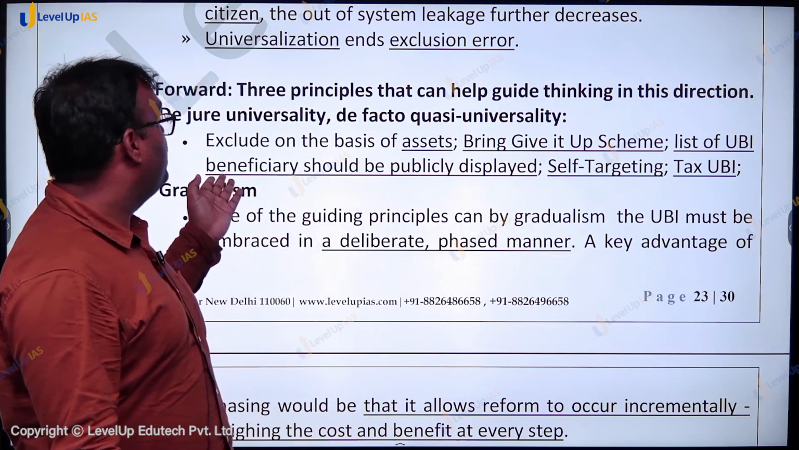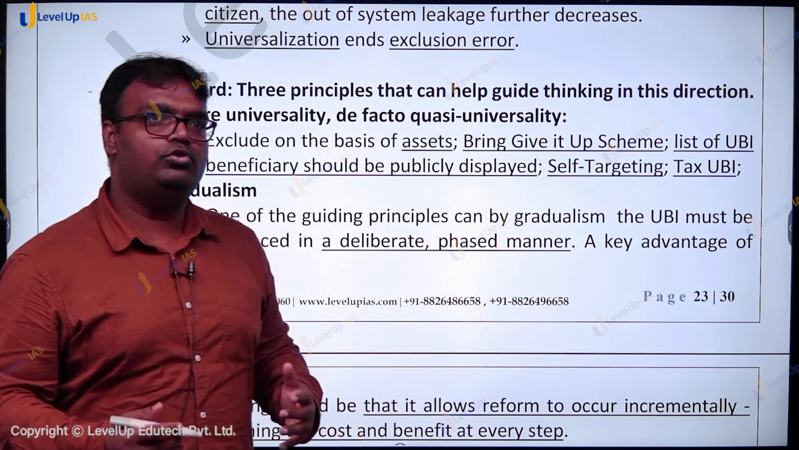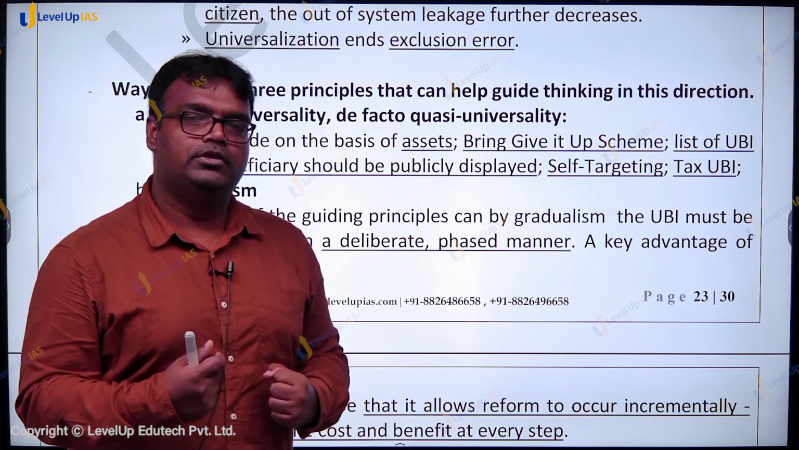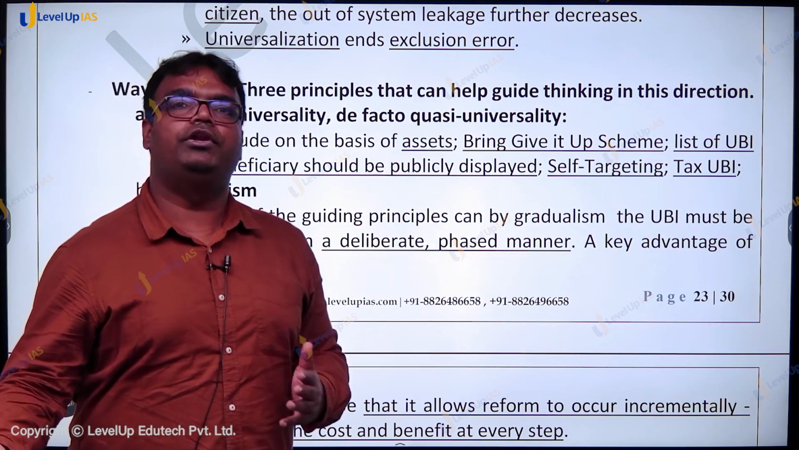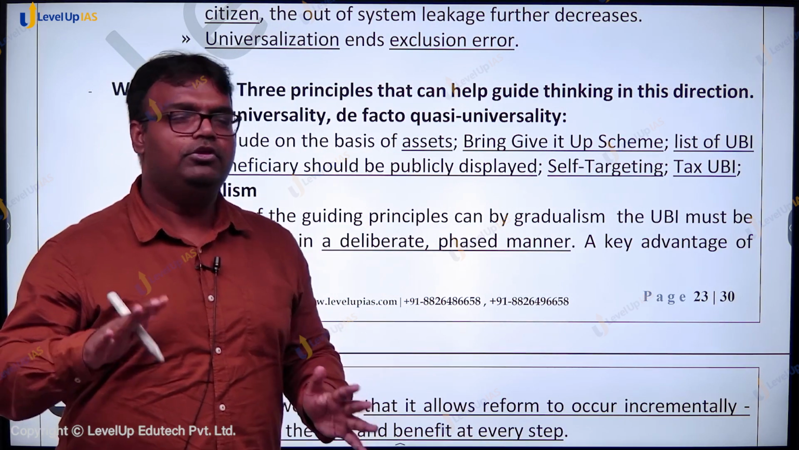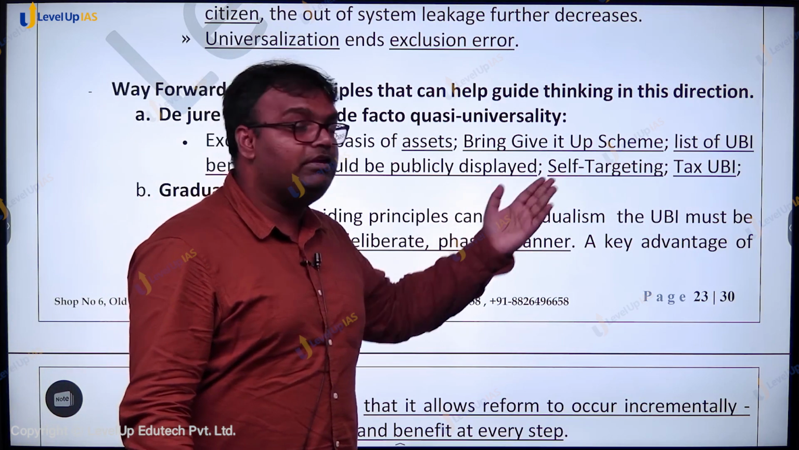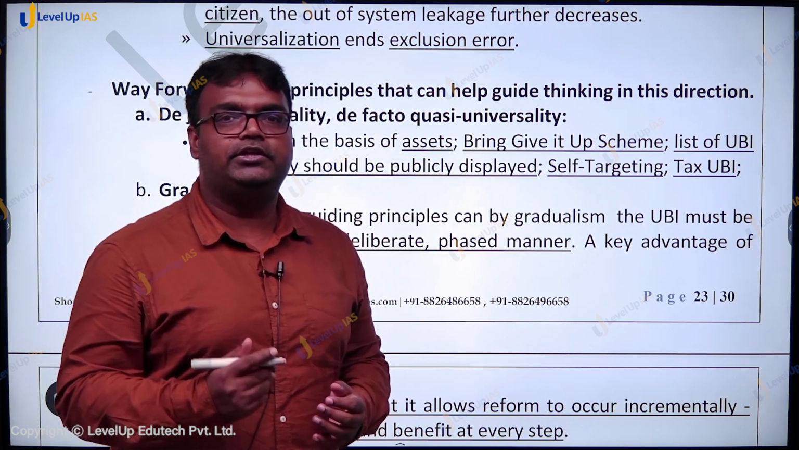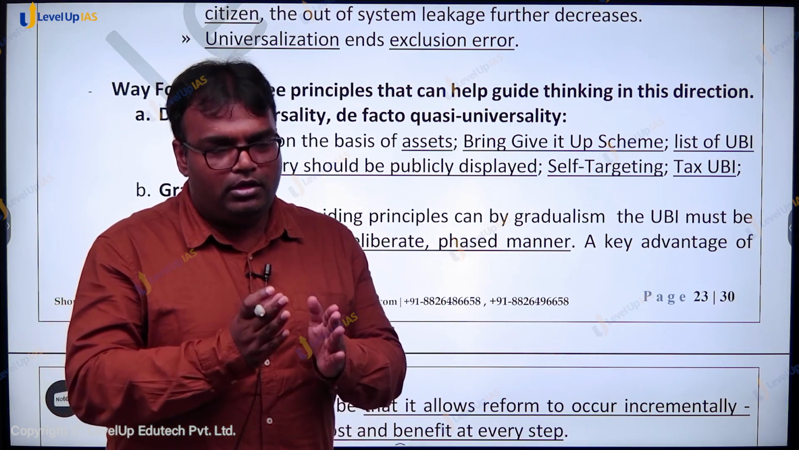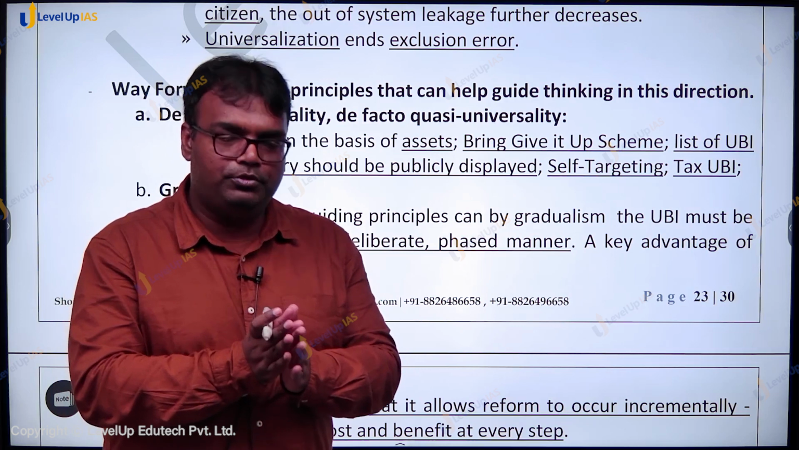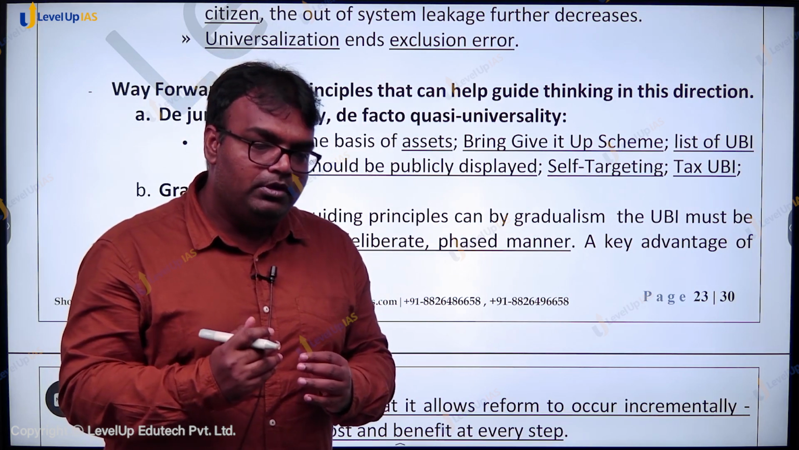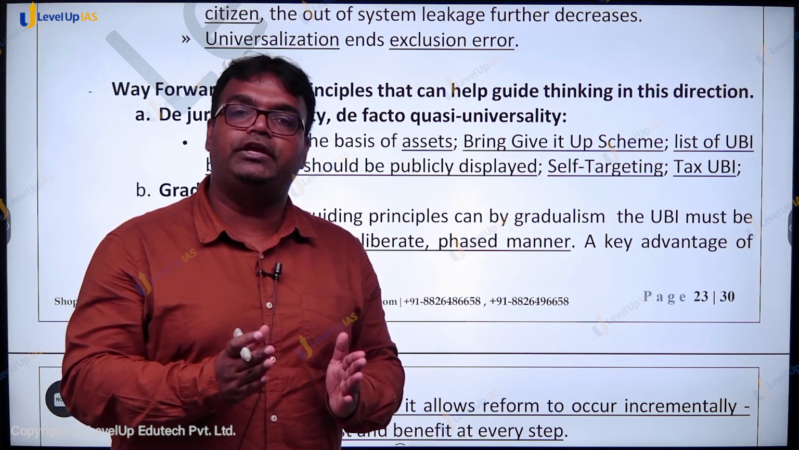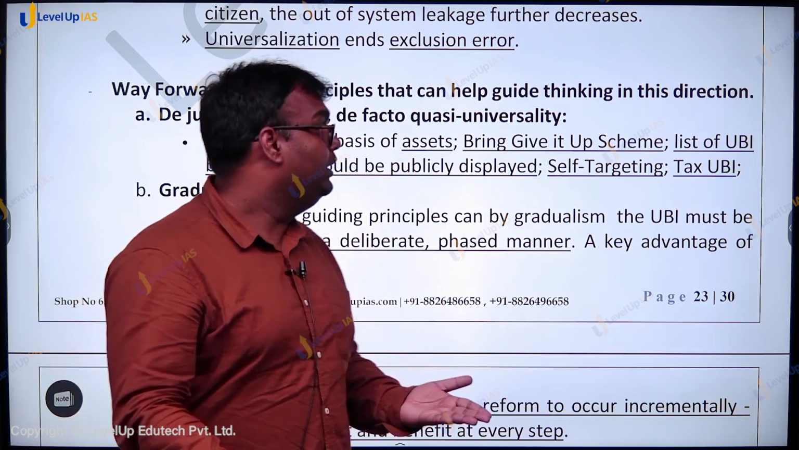Then the list of UBI beneficiaries should be publicly displayed. This will also become a moral pressure. Some people who are rich but still are getting universal basic income will try to avoid it. There can be a self-targeting mechanism. Self-targeting में क्या है कि to get universal basic income, there may be a longer process. Longer process में क्या हो सकता है? Poor people may be ready to give that much time for the process. A rich person may not be ready to do that.